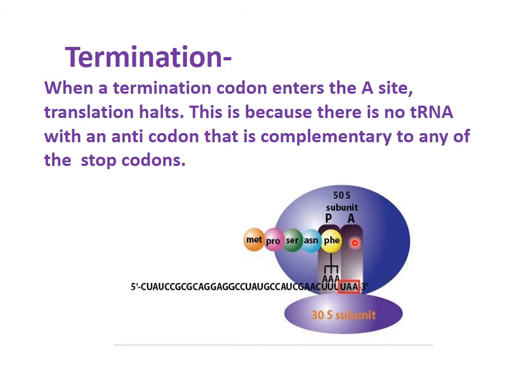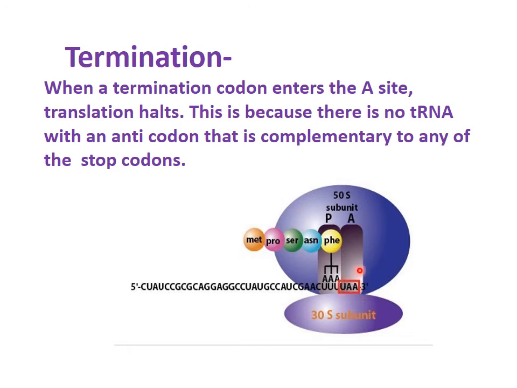After this, when the amino acids are added according to the messenger RNA and the termination codon comes, that is UAA, UAG or UGA, if any of these three codes comes, then the termination starts. That is because there is no transfer RNA for them.